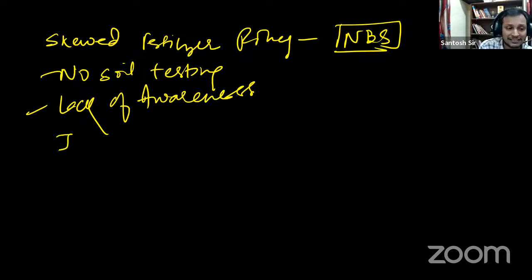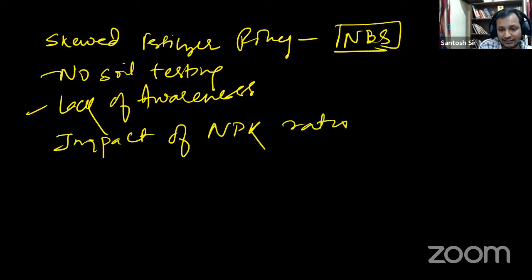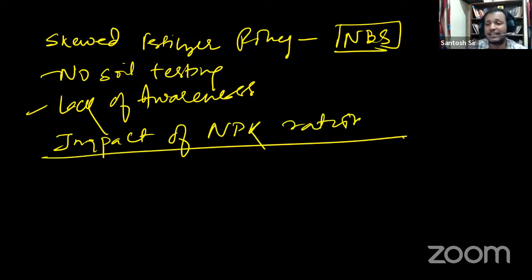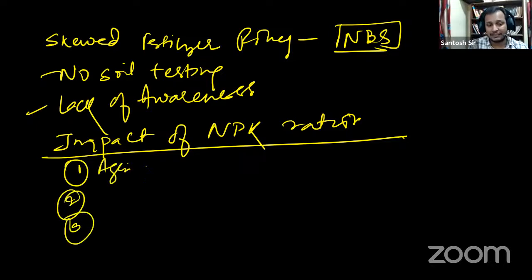Now let us discuss the impact of NPK ratio distortion. You give a heading: impact of NPK ratio distortion. First impact: agriculture productivity has stagnated.